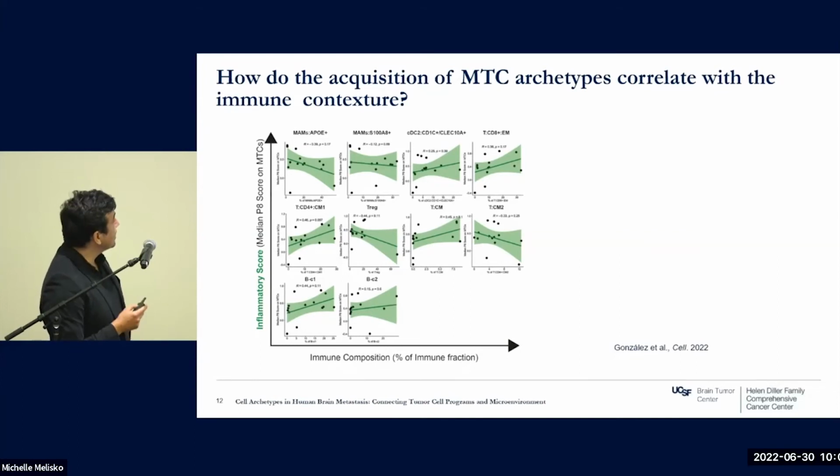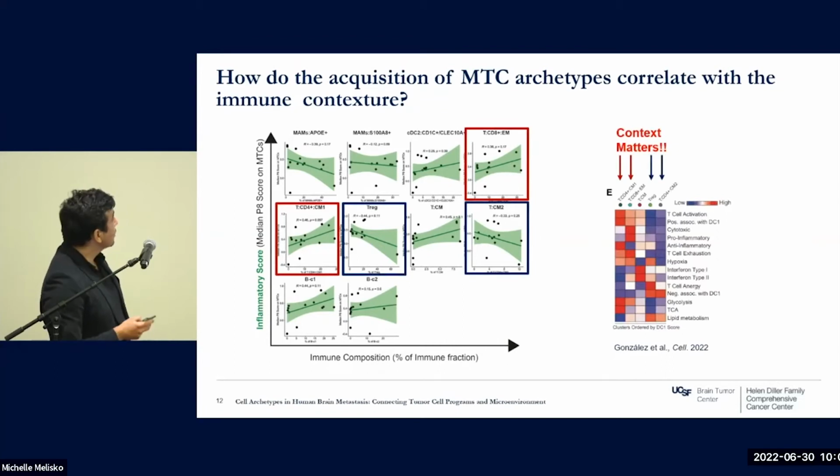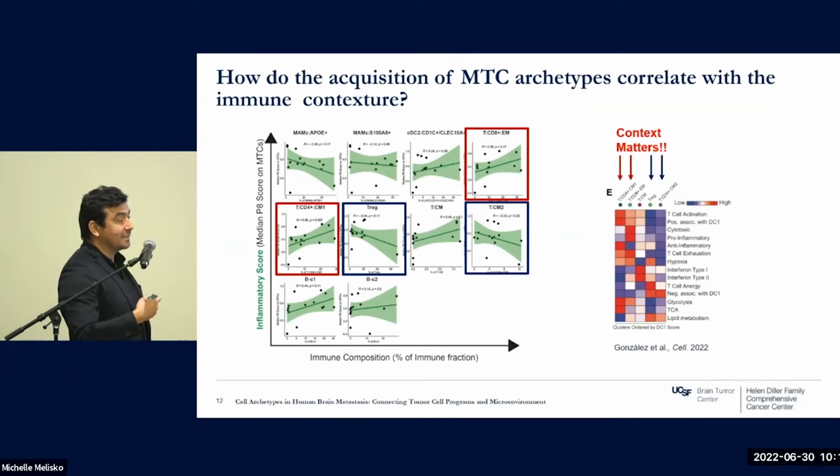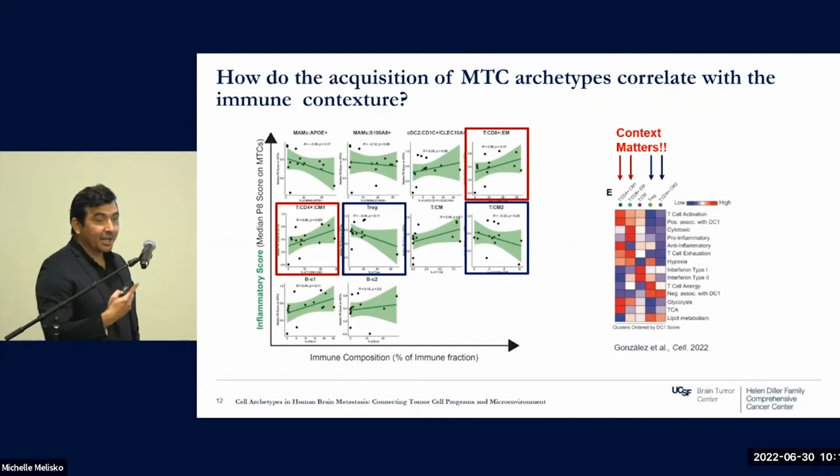But what is more interesting is that even the T cells are different. They have a positive correlation with T cell clusters that are enriched in processes like T cell activation or cytotoxic score, and they have a negative correlation with T cell clusters that are enriched in T cell anergy or suppressive programs. So the flavor of the immune cells is actually correlated with the flavor of the cancer cell they're going to take in this metastasis. So the communication between these two different cell types is really important to understand what biology operates in this kind of tumor.